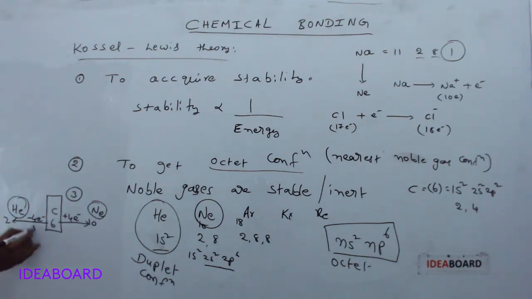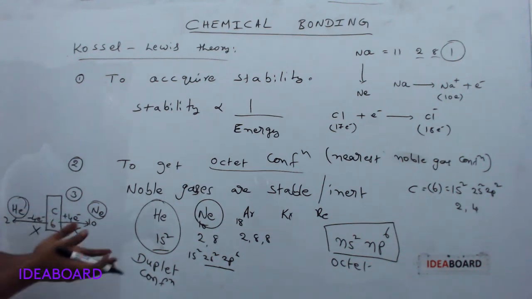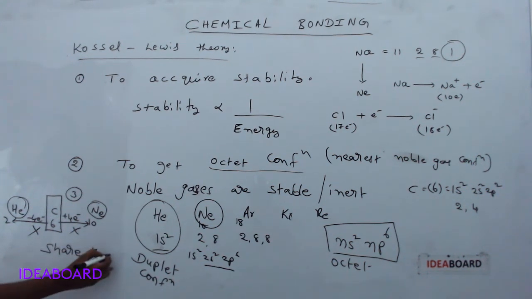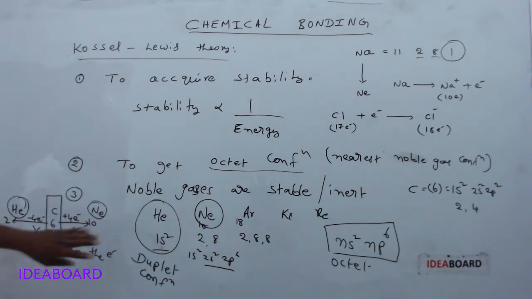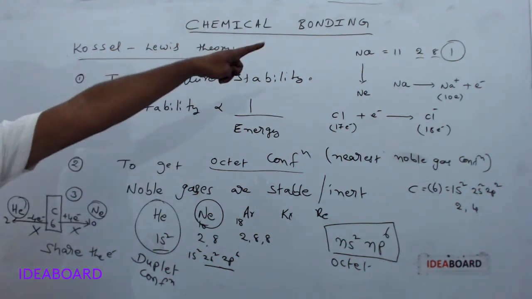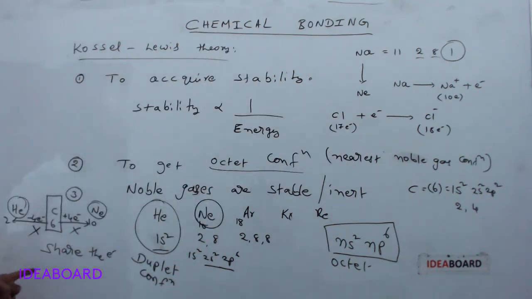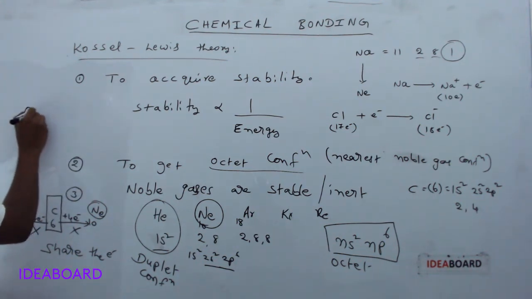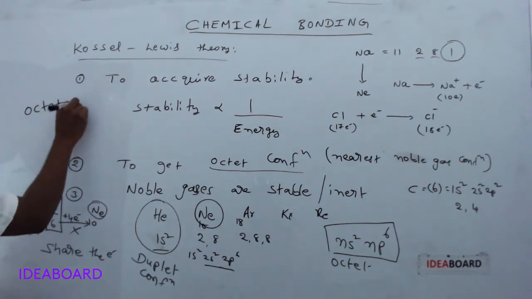So neither losing nor gaining electrons, how can it participate in chemical bond formation? It will try to share the electrons, and that is the third way. The first way is by losing, the second way is by gaining, and the third way is by sharing of electrons. And finally, Lewis proposed a rule which is called the octet rule.